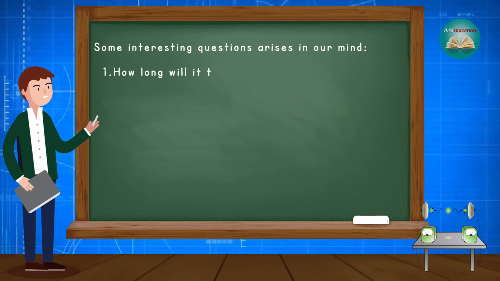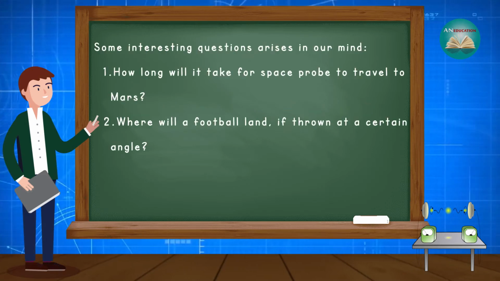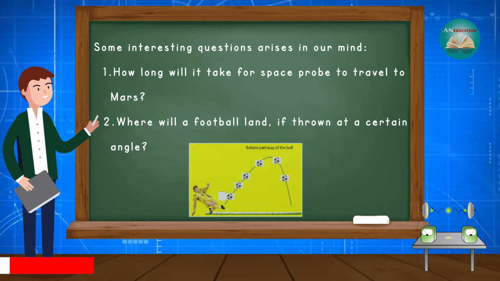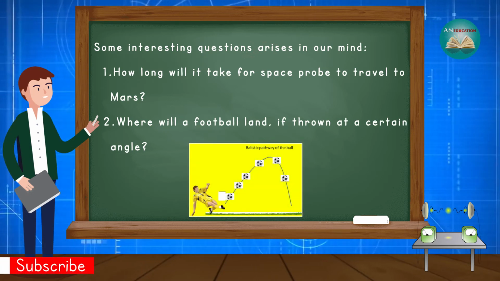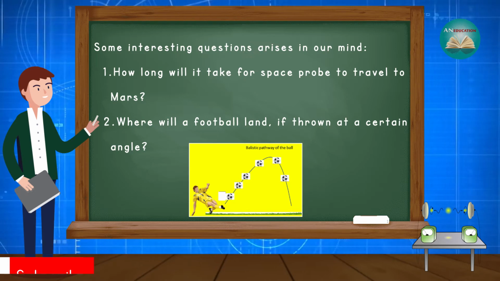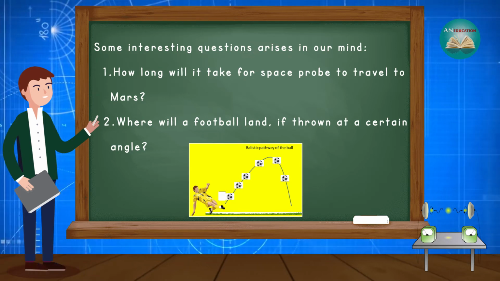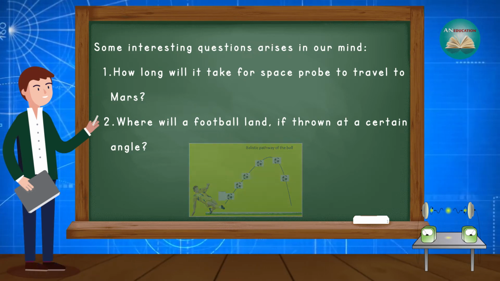Some interesting questions arise in our mind. How long will it take a space probe to travel to Mars? Second, where will a football land if thrown at a certain angle? This chapter gives the answers to these questions.